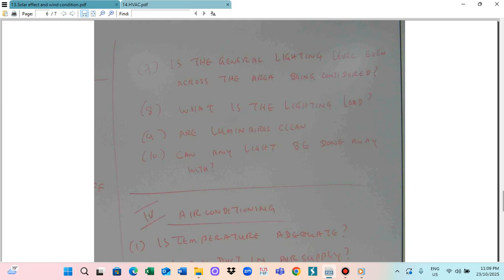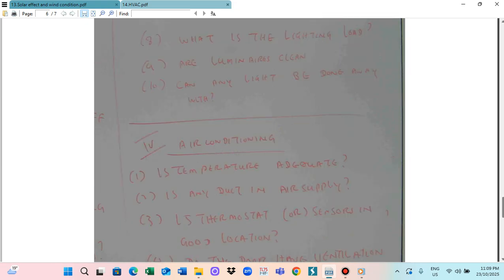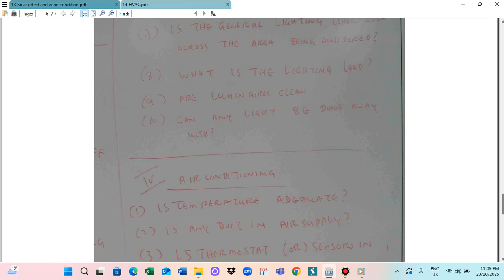But here it is not clean. Not all the light is coming inside, because as you can see there is black dirt. This light has been fitted for a long time. So, can any light be done away with? If any light is switched off, what will happen? Will the other part of the building still receive the appropriate lighting?